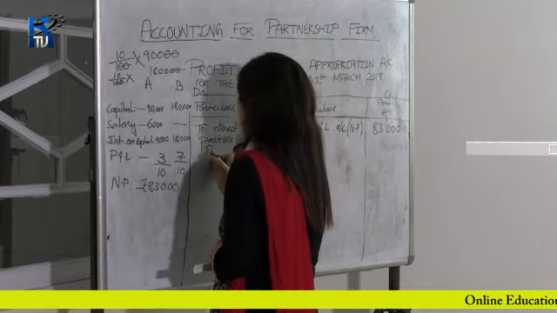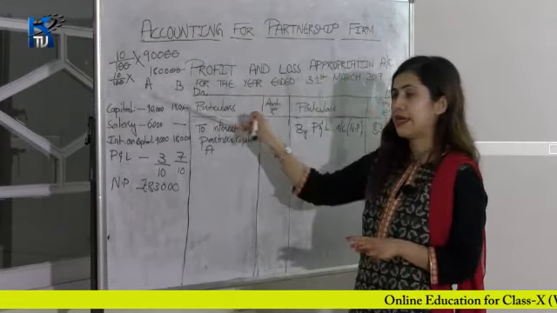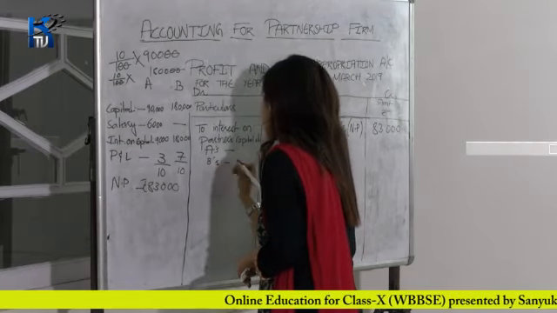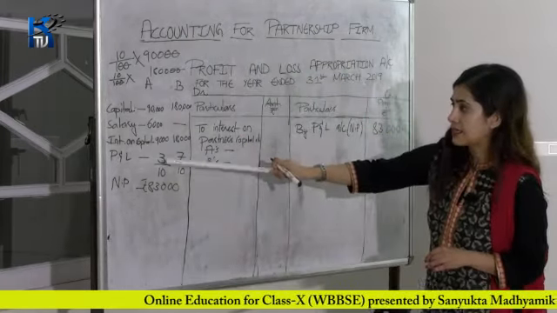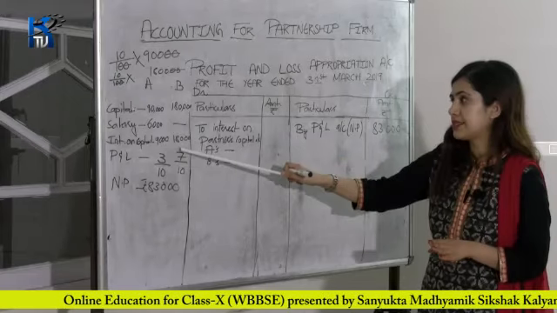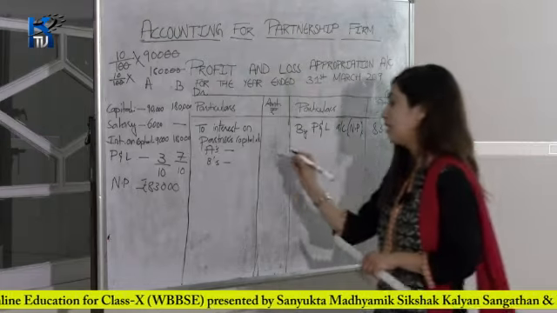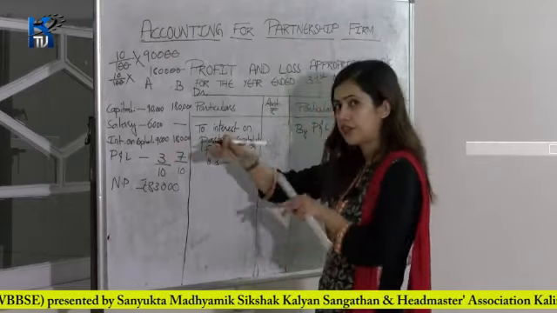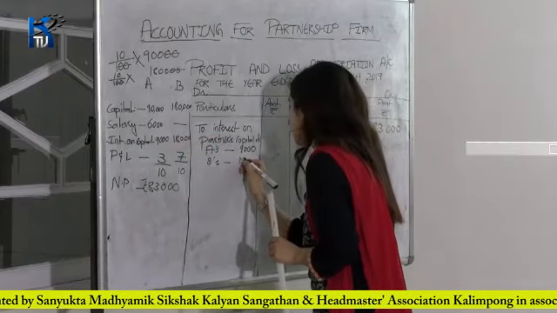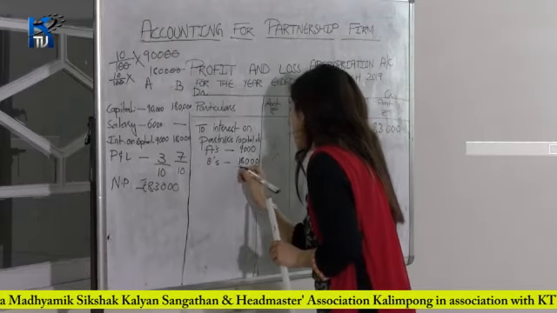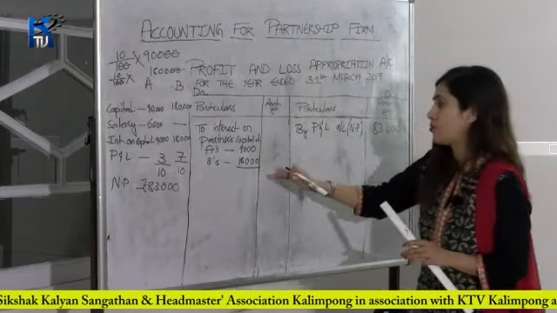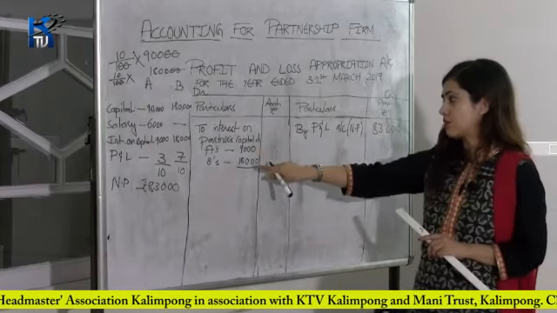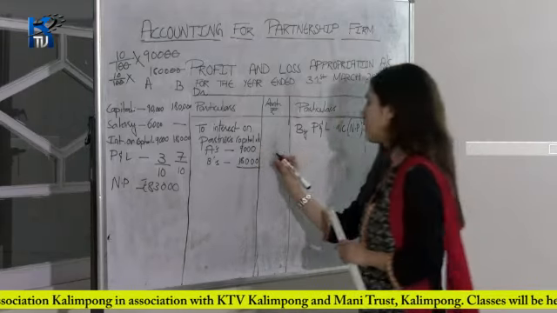So who all are the partners? Partners are A and B. So write A's capital account and B's capital account. A is getting 9,000 rupees as interest and B is getting 18,000 rupees as interest. So write A's amount here, that is 9,000 rupees, and B's amount after calculating 10%, it's 18,000. Now you have to add these amounts and write it in the main column. So 9,000 plus 18,000 gives you 27,000. So write here 27,000.